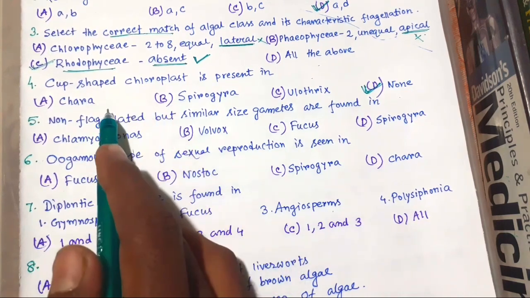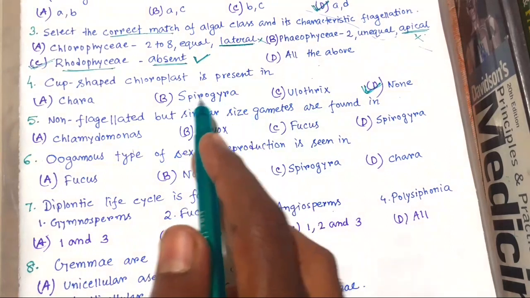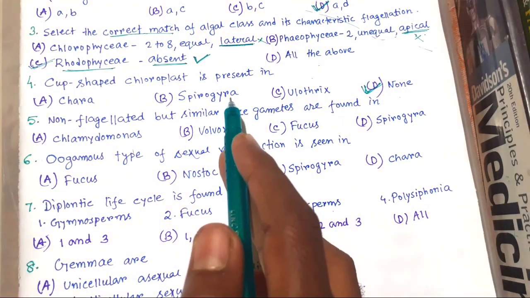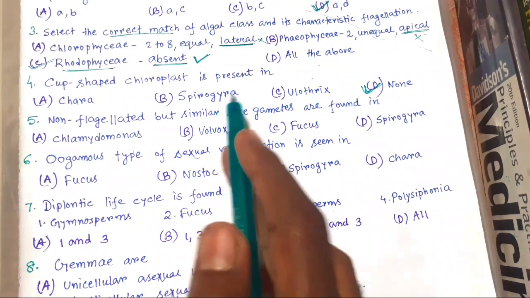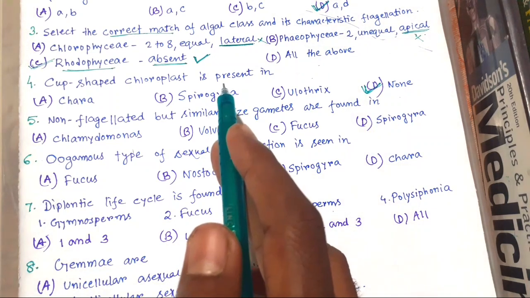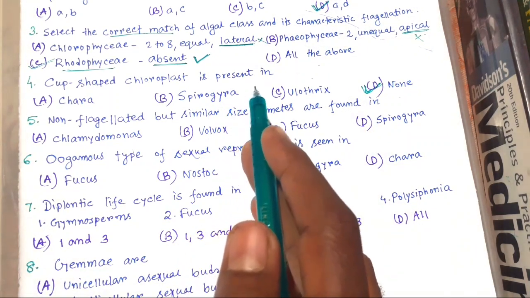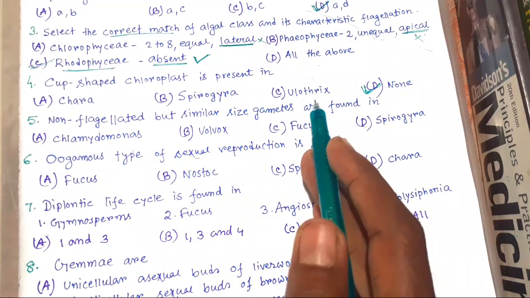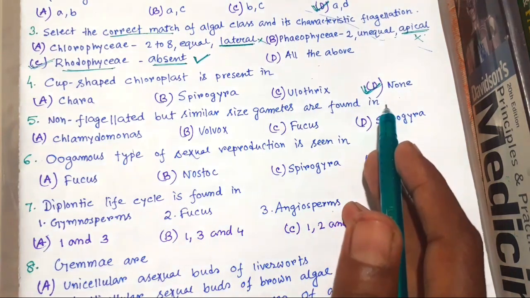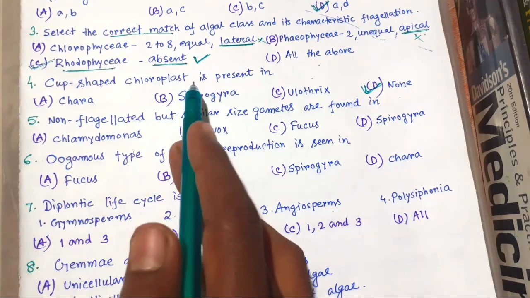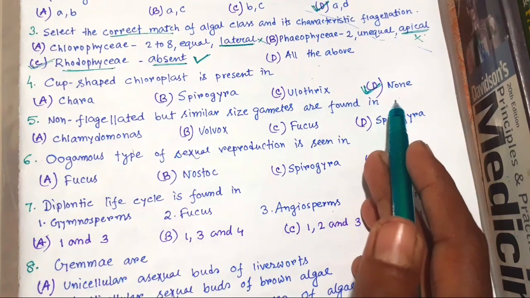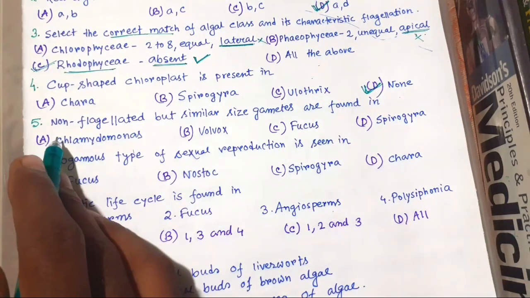Spirogyra, this is also a green alga. Algae is the plural form. Alga is the singular form. So Spirogyra has ribbon shaped spirally coiled chloroplast and Ulothrix has girdle shaped chloroplast. So cup shaped chloroplast is the characteristic feature of Chlamydomonas. Now number 5.